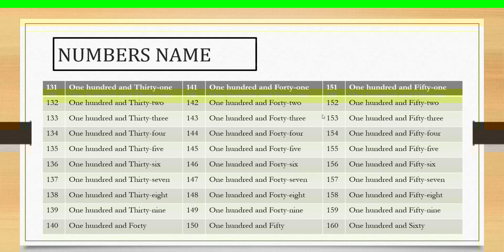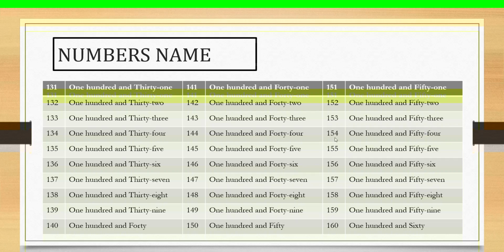Then next 152: one hundred and fifty-two. Here 153: one hundred and fifty-three.